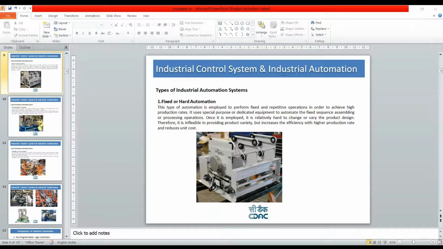Next is, please tell me the level of implementation of Industry 4.0 in industry and the scope of job opportunities. Yes, it's a very wide scope. Nowadays Industry 4.0 is replacing all the automated systems. If I talk about a CNC machine, it has to do the turnings, and it is programmed for making nuts and bolts.